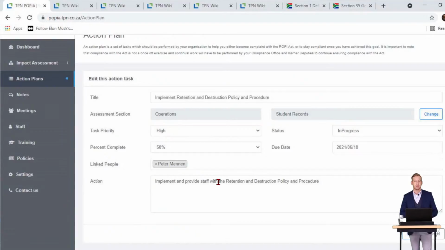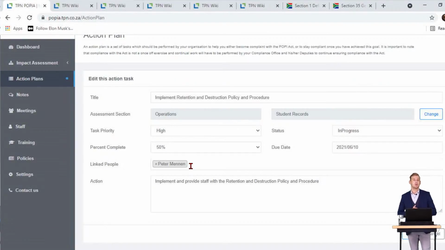So it's all very simple now, but like I said, with your meetings and your notes, you can go and add them directly to the actual sub-function while you're busy with the sub-function, so that you don't need to go out between your actions or your notes. You can just do them directly through the personal information impact assessment while you are busy. There's one new functionality that I do want to show you, but I need to go into the personal information impact assessment to do so.